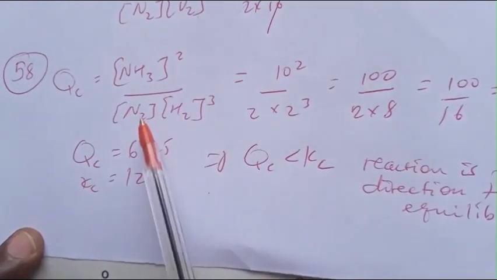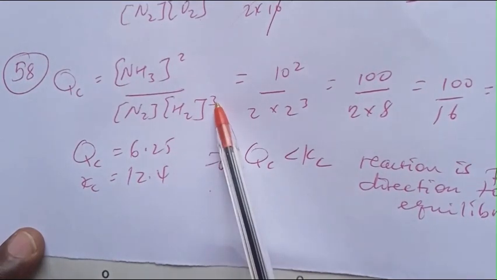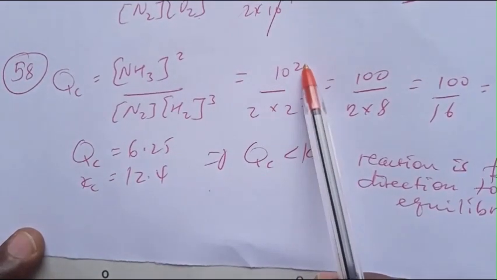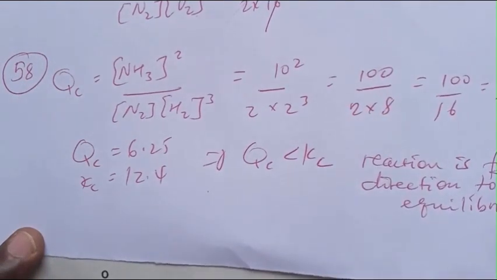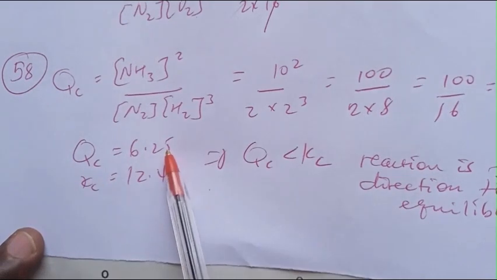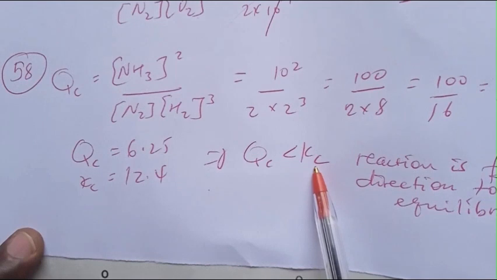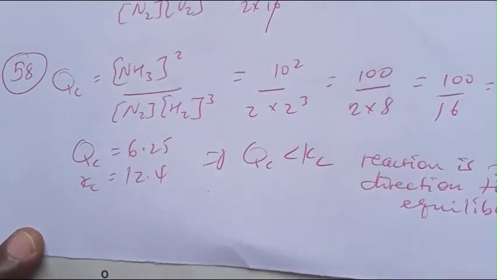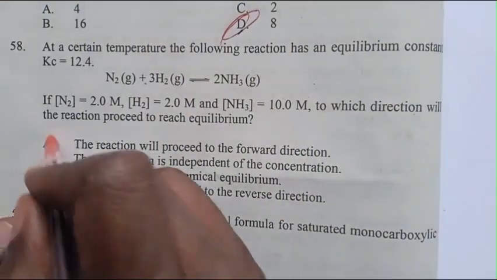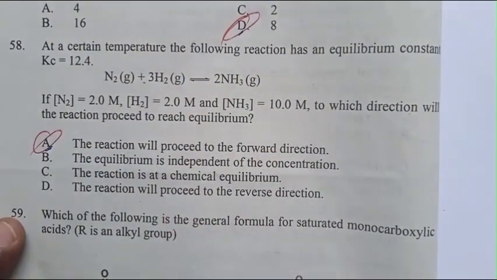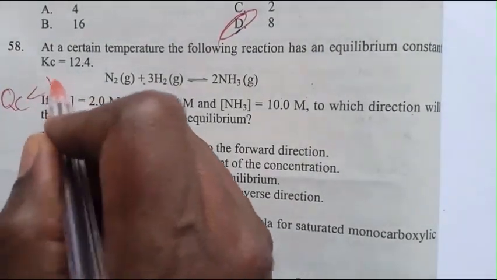Qc is NH3 squared over N2 times H2 cubed. 10 squared over 2 times 2 cubed is 100 over 16, which is 6.25. So Qc is 6.25 and Kc is 12.4. Qc is less than Kc, so the reaction goes in the forward direction to reach equilibrium. The answer is A. The reaction will proceed in the forward direction because Qc is less than Kc.